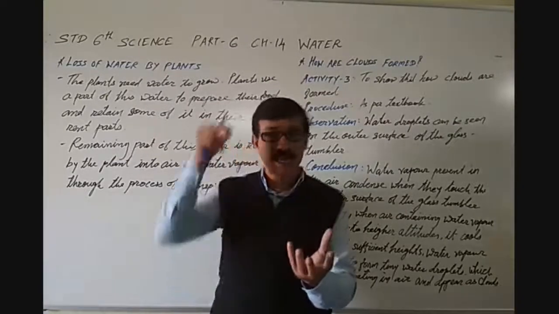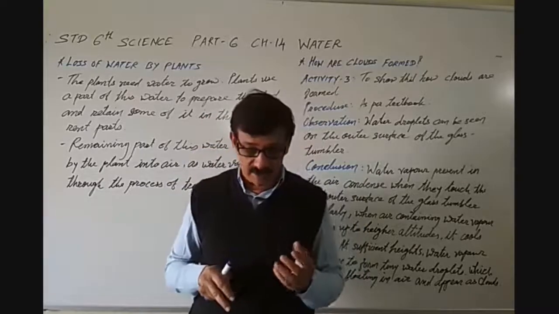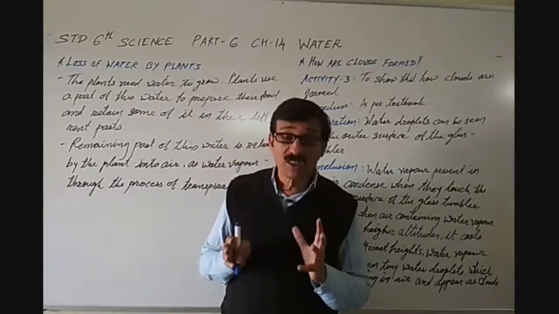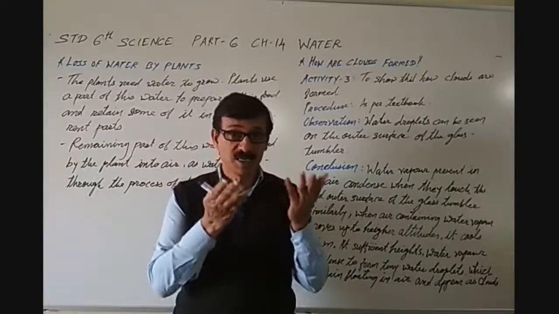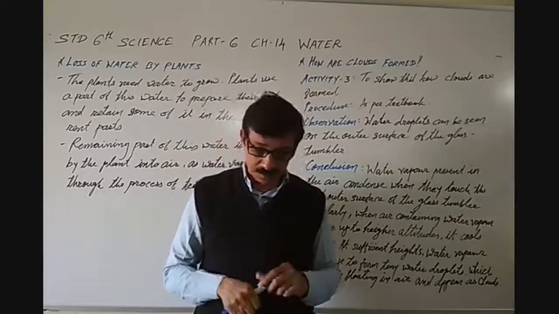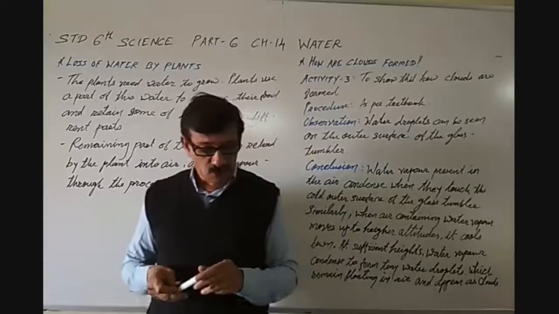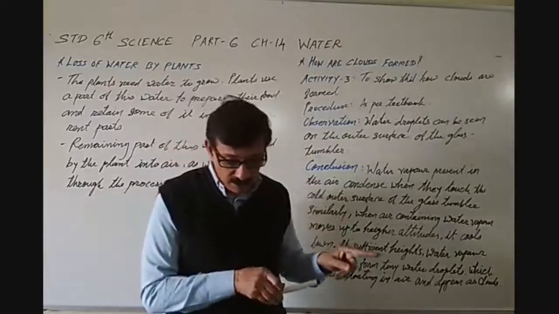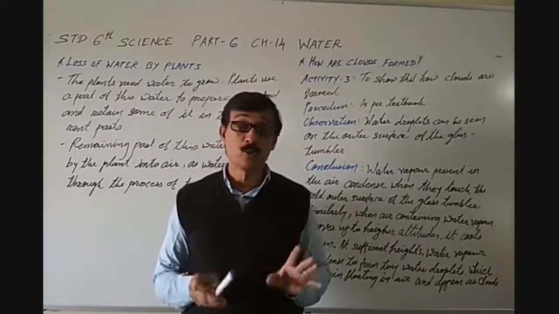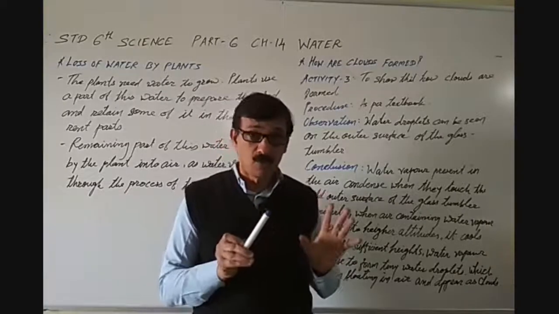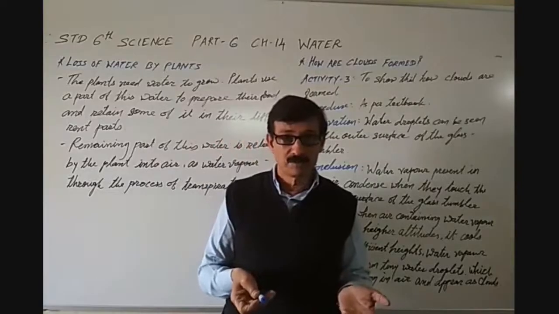We put water and ice into that, and that is why the surface of the glass also becomes cold because of the ice. So the cold surface of the glass containing ice water cools the air around it. So this is our conclusion.